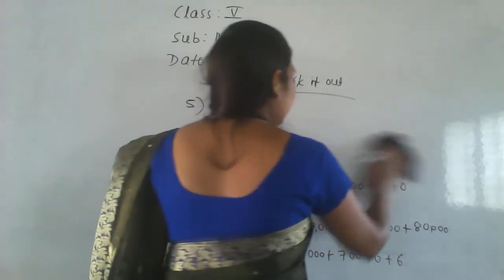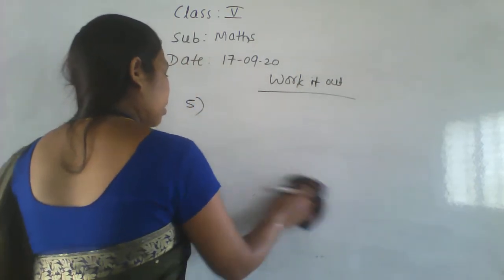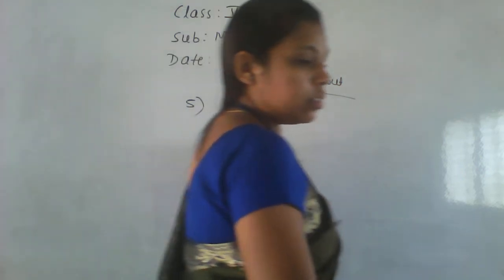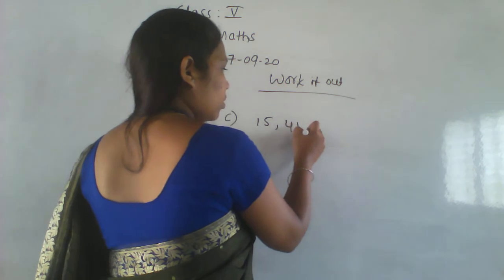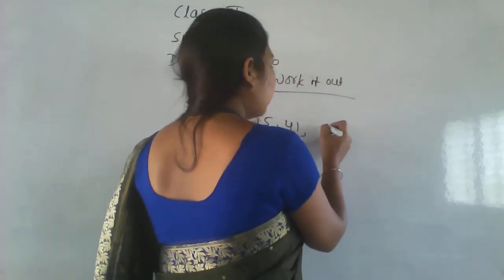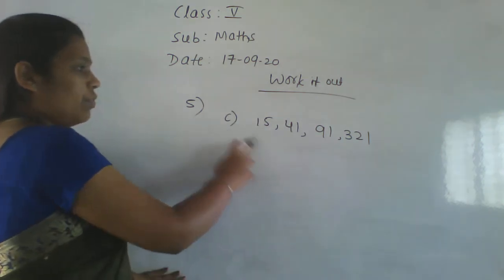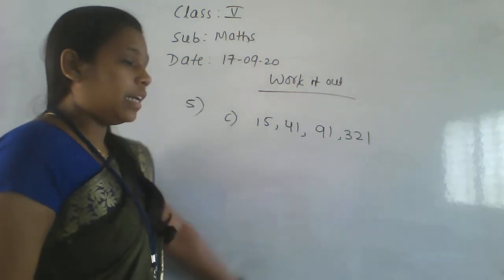That is the sixth one. So here, 15 crore 41 lakh 91,321 is there.